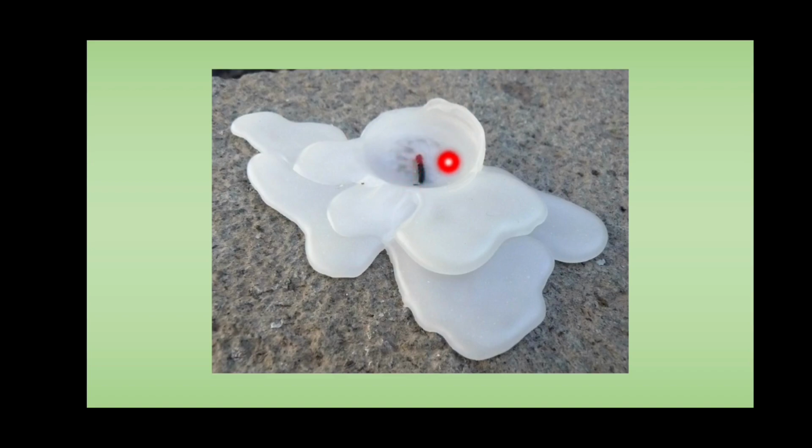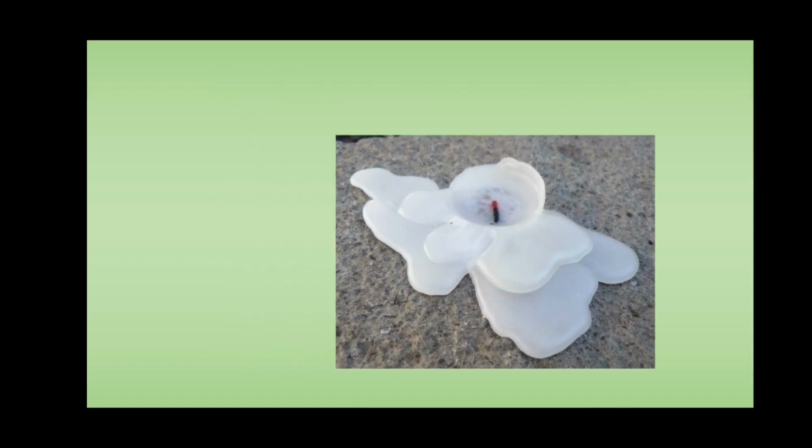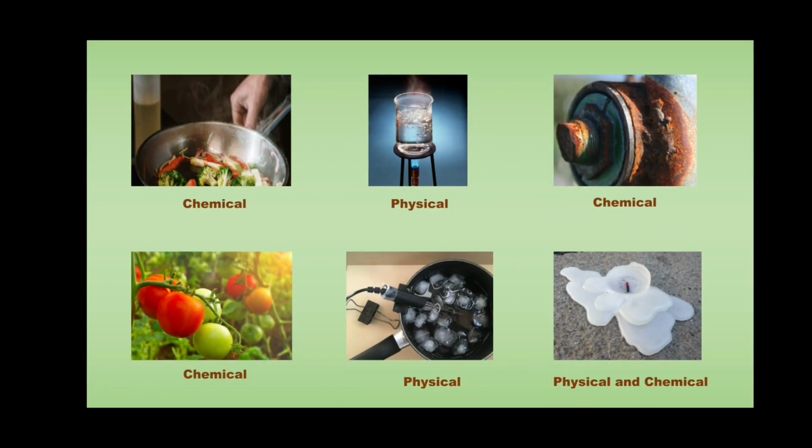When the candle burns, it releases carbon dioxide. This carbon cannot be converted back into wax. So this is a chemical change. And hence burning of a candle is actually both a physical and a chemical change. This is how we can differentiate chemical and physical changes in our daily life.